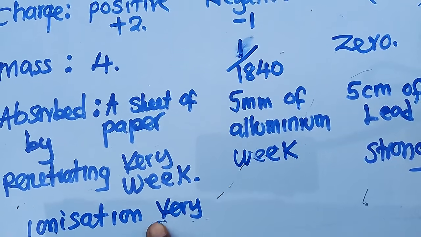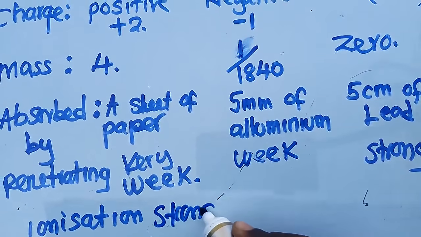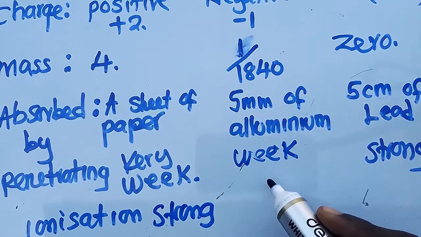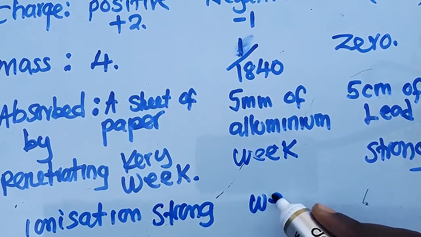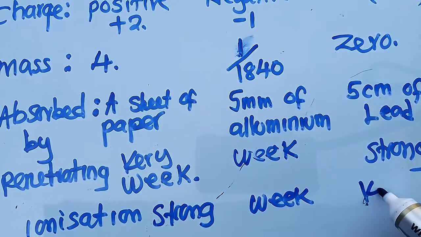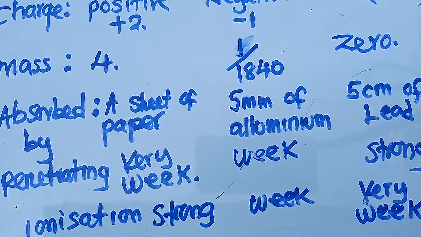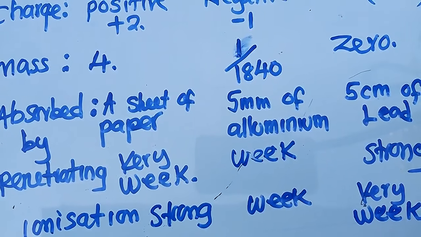So I'll say these ones are strong. And then a beta particle is weak. Then this other one, which is a gamma ray, is very weak in terms of its ionization effect. So this is what you need to understand.